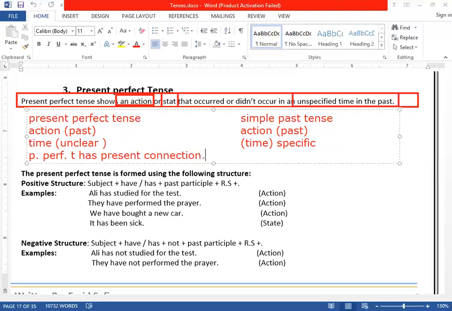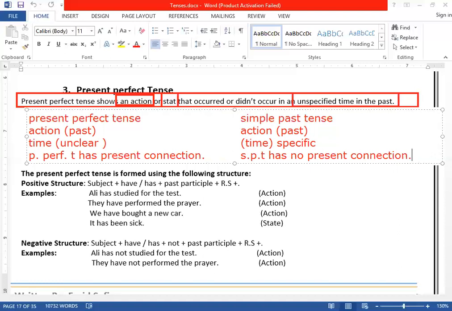It has got what? Present connection. And simple past tense has no present connection. Look, two differences I told you. That's why we call it present perfect. It has got present connection, while simple past tense does not have present connection.